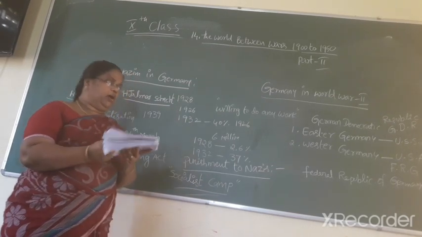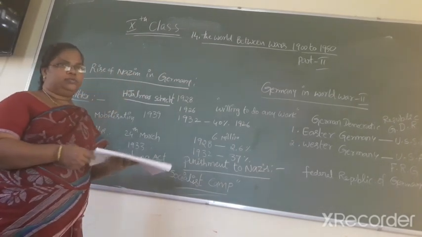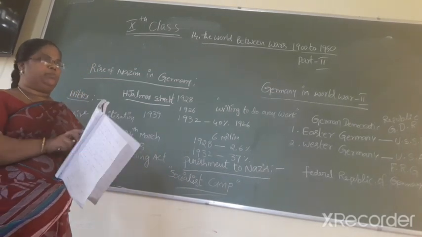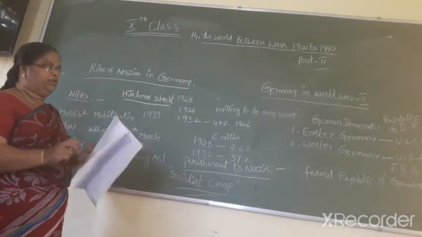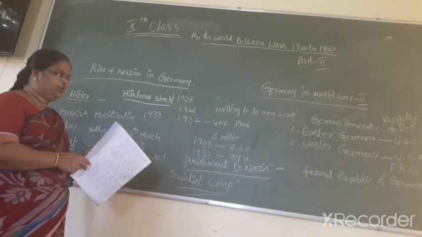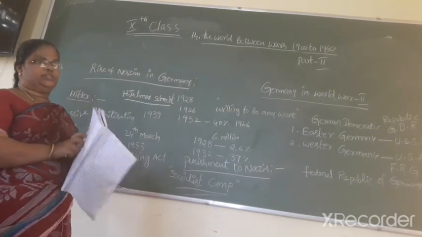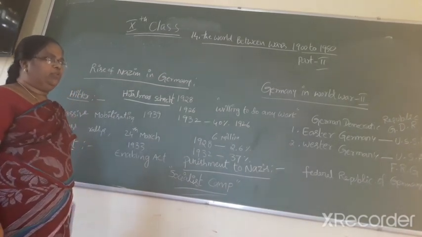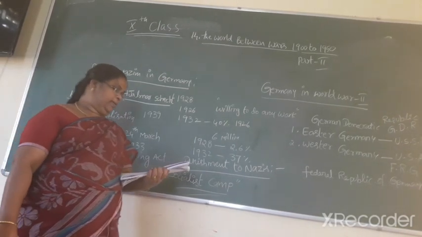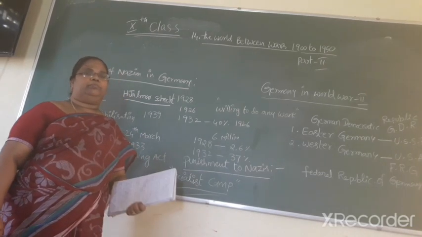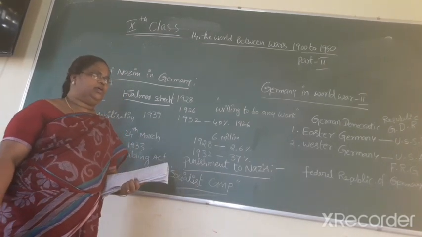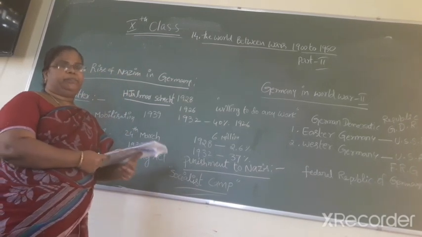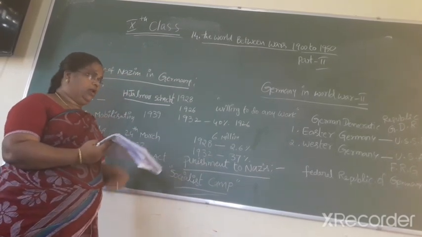Now, after the World War, the rise of Nazism in Germany. The German economy faced crisis due to the World Wars. It was saddled with the burden of war damages, and the German government began to print currency notes on a large scale.